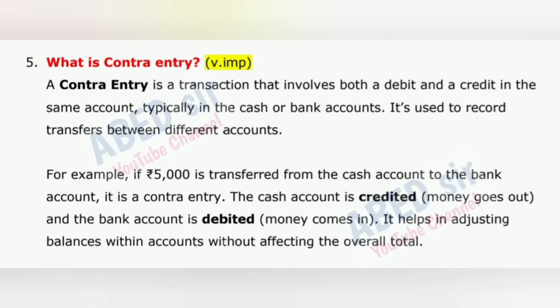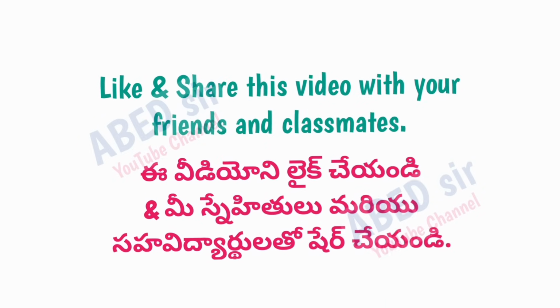For example, if 5,000 rupees is transferred from the cash account to the bank account, it is a contra entry. The cash account is credited, money goes out, and the bank account is debited, money comes in. It helps in adjusting balances within accounts without affecting the overall total. Next important question is